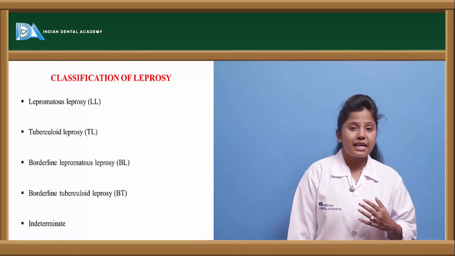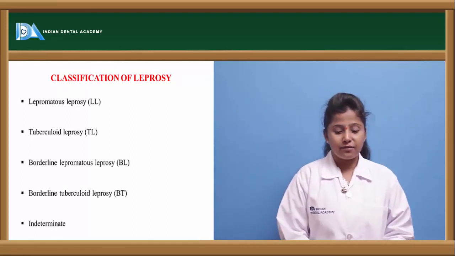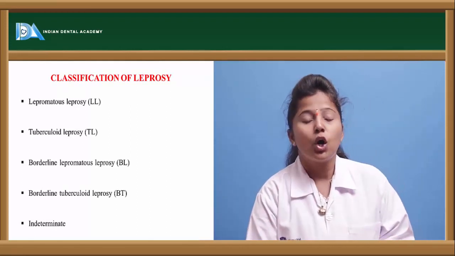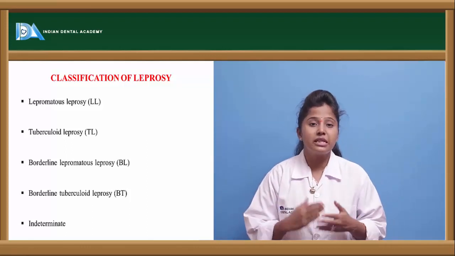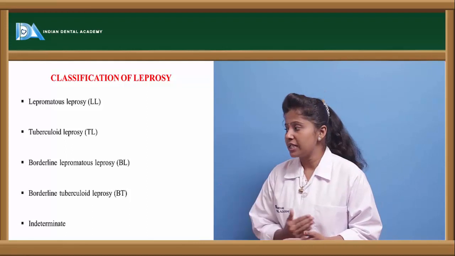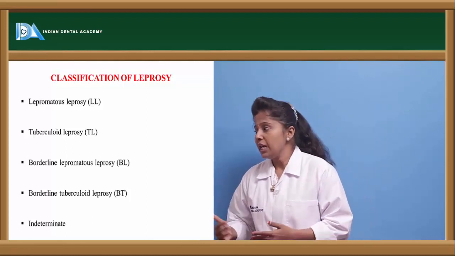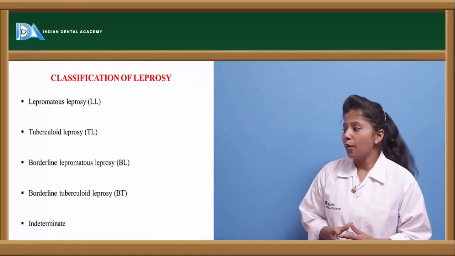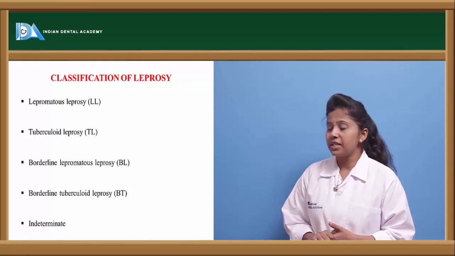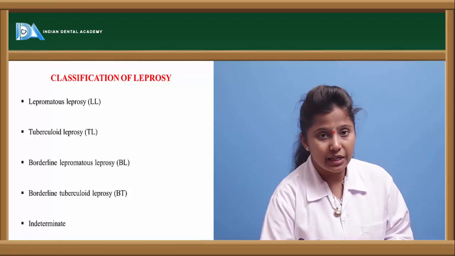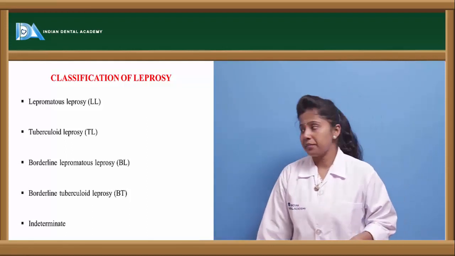Leprosy is classified into various types because we can observe the lesions, or the granulomas, on the skin of the person. Based on this, leprosy is categorized as lepromatous leprosy, tuberculoid leprosy, borderline lepromatous leprosy, borderline tuberculoid leprosy, as well as indeterminate leprosy. These are the types of leprosy.